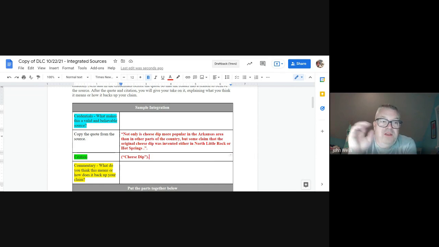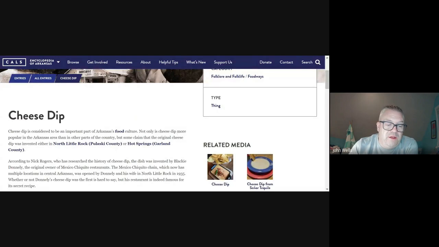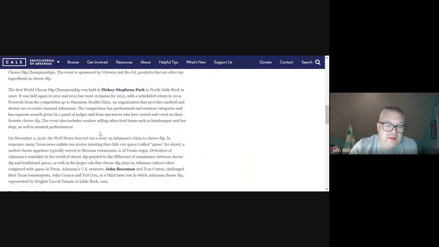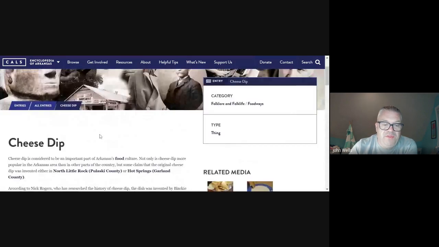What that tells us is where the quote comes from. Now, the next thing we want to do is build in the credentials. Why is this valid? What would make other people believe this source, right? Because if you just have this quote with the citation at the end, we don't really know anything about it. We don't know why we should believe it. So I'm going to go back here to my article, and there's no author there, and I'm really trying to figure out what this is, right?